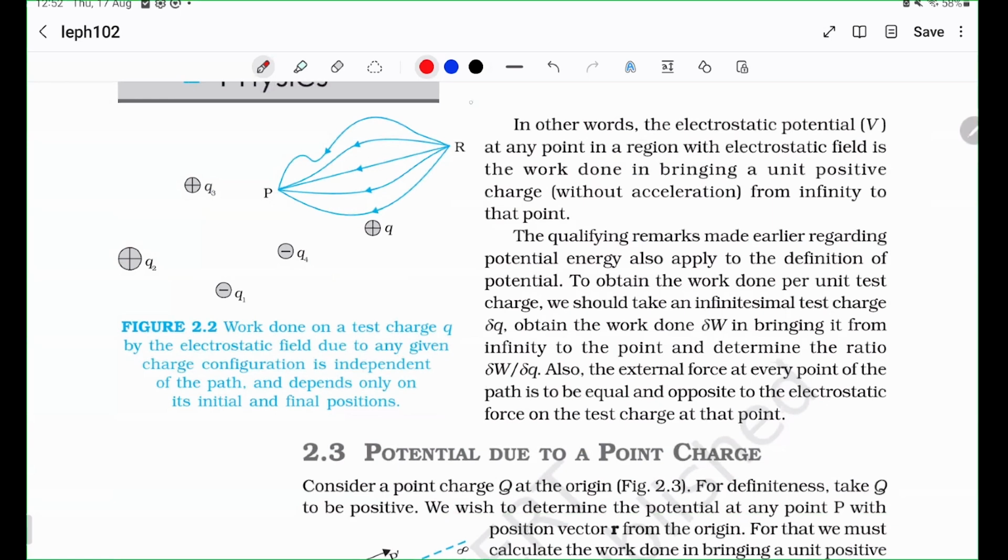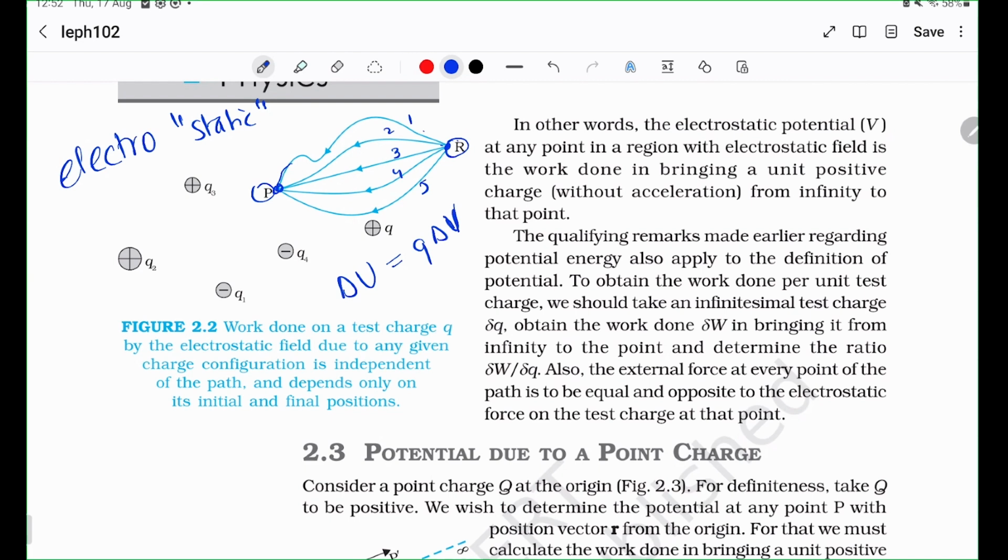Here we have discussed this very important fact that in the case of electrostatic fields, the work done is path independent. So it doesn't matter what path you take from R to P. As you can see, these are all very different paths, right? Path 1, path 2, path 3, path 4, path 5. But all of these paths will result in the same delta U, which is why you can ever define a delta V. I think you can sort of understand why potential is so sacred only in the case of conservative fields.